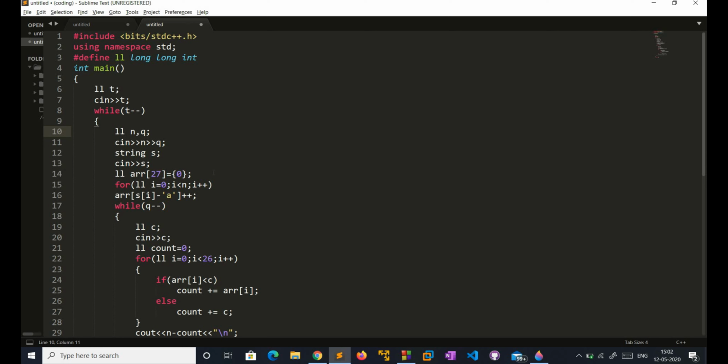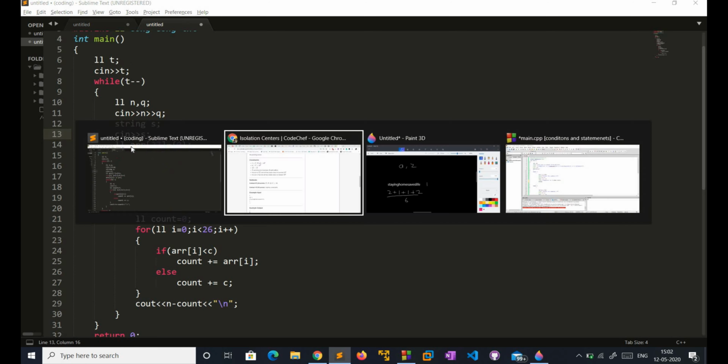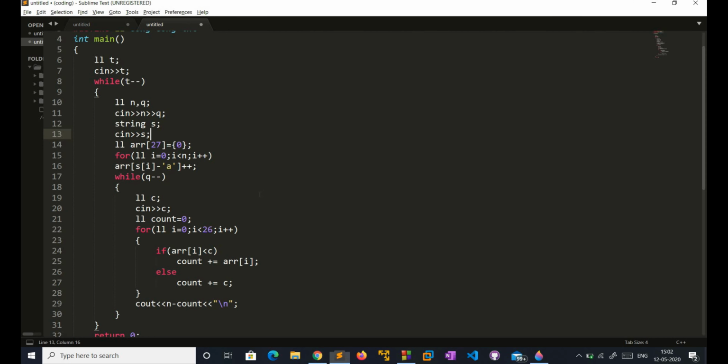Right, so we will see this in the coding. We define a long integer here. After that we take an input as test cases t. Then we apply one while loop to go through the test cases, t minus minus. Then we take n and q, the number of queries, from user input, and then we get a string as input. Then we declare an array of 27 numbers with all zeros.